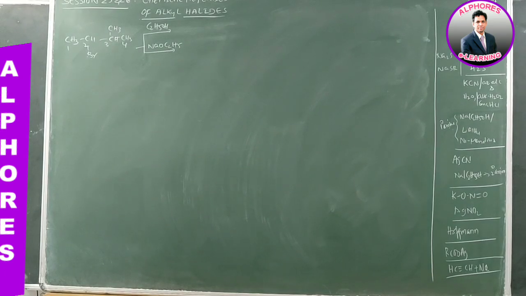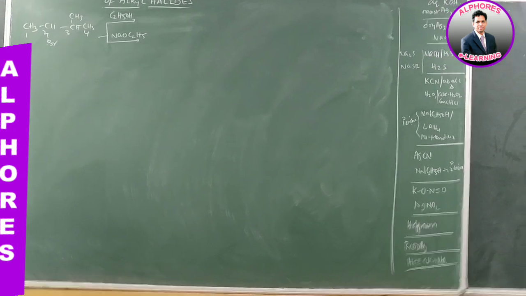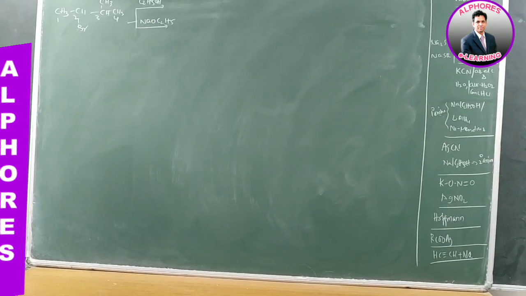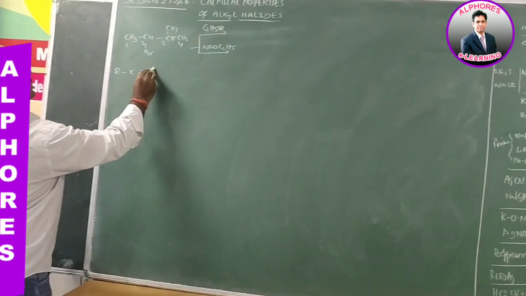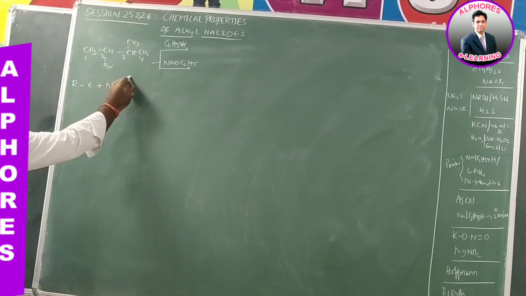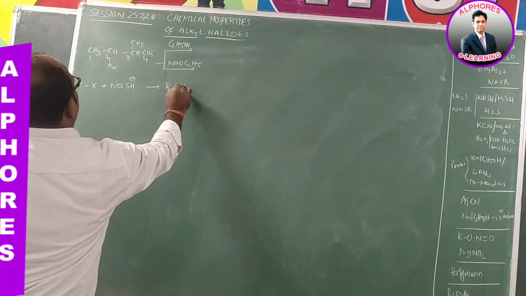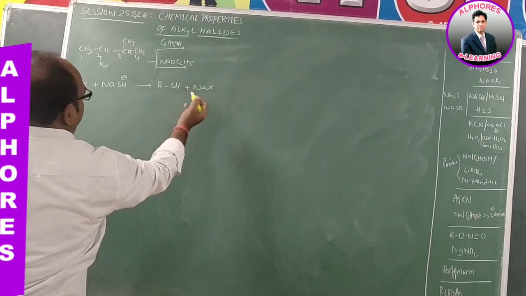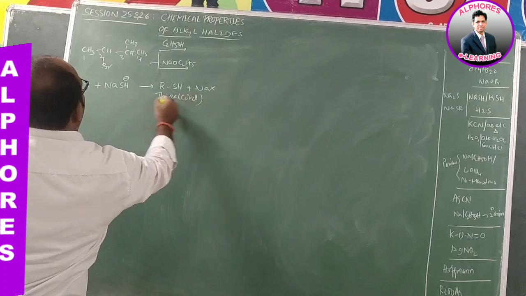And next, this type of substitution is also possible with sodium hydrogen sulfide. Have a look here: alkyl halide upon reaction with NaSH, sodium hydrogen sulfide. In this case SH minus acts as a nucleophile. Then we get the products RSH plus NaX. This one is called a thioalcohol.